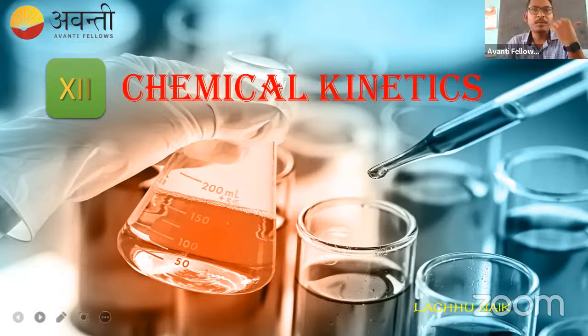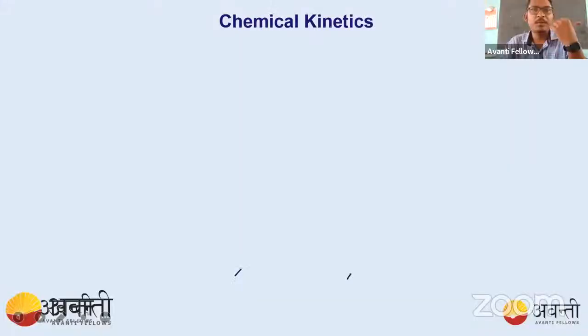Okay, so let's start. Today we are going to discuss chemical kinetics. If you are talking about chemistry, chemistry is all about changing into new substances. A chemical reaction means you are producing a new substance. Chemical is some substance, and a chemical reaction means the production of a new substance. But here we are going to study the kinetics of this chemical. Let's discuss what we mean by chemical kinetics.